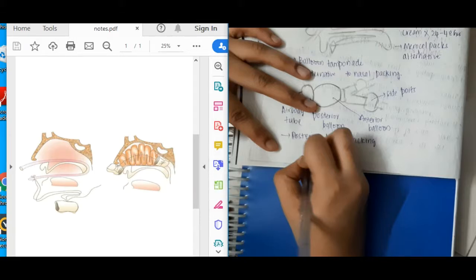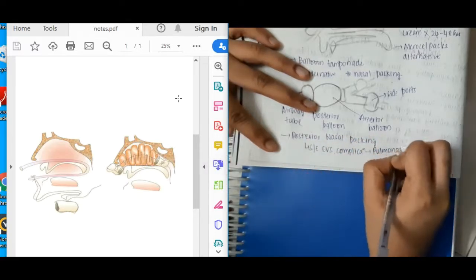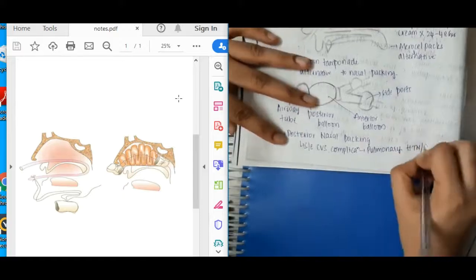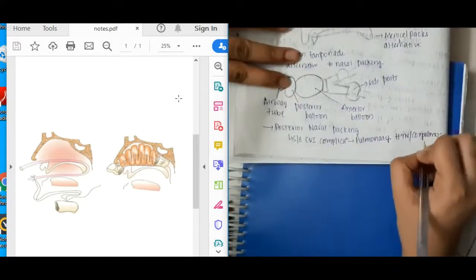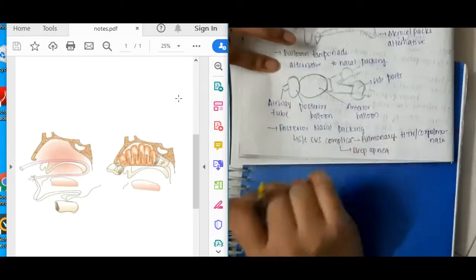So that is posterior nasal packing. This is the picture, like this you will pack. The important side effects are that posterior nasal packing causes cardiovascular side effects, which are pulmonary hypertension, cor pulmonale, and sleep apnea.